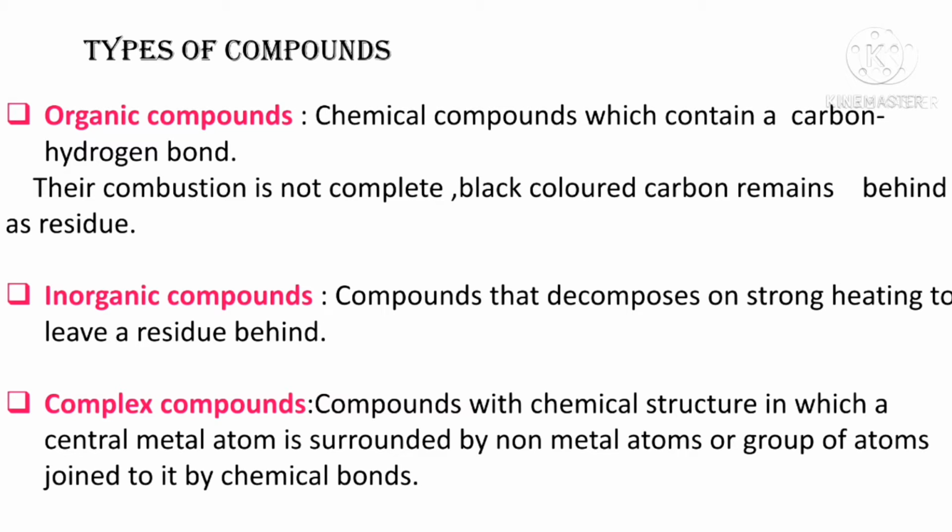These compounds are called organic compounds or carbon compounds. So, organic compounds are the compounds which contain a carbon-hydrogen bond. Some examples of organic compounds are petrol, cooking gas, etc.